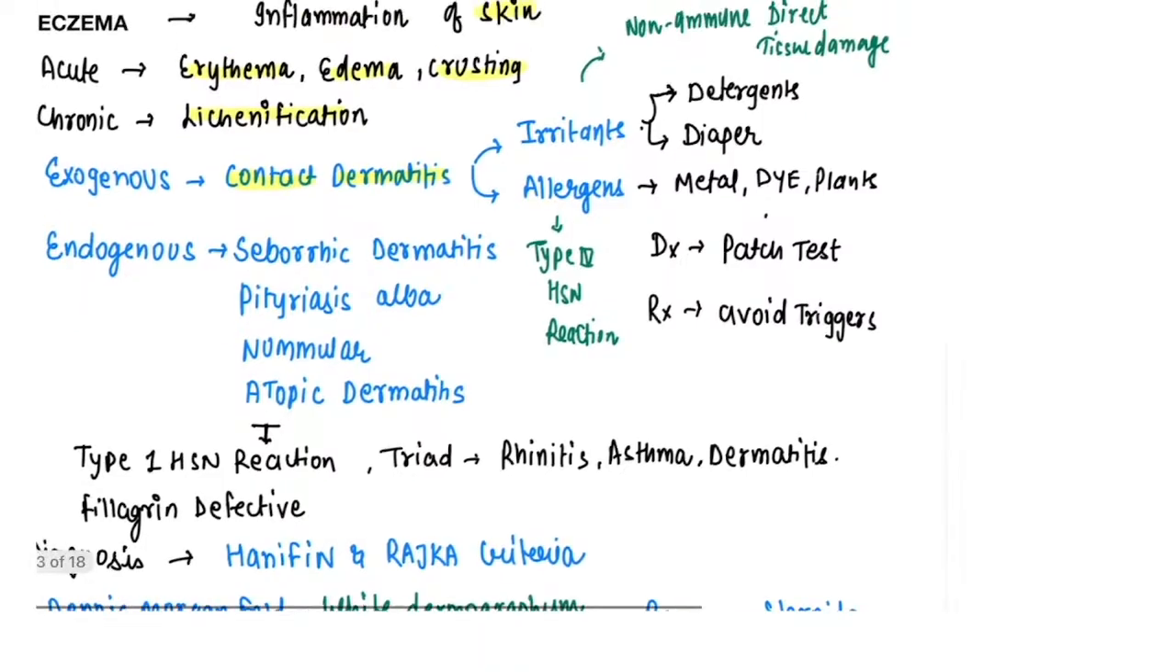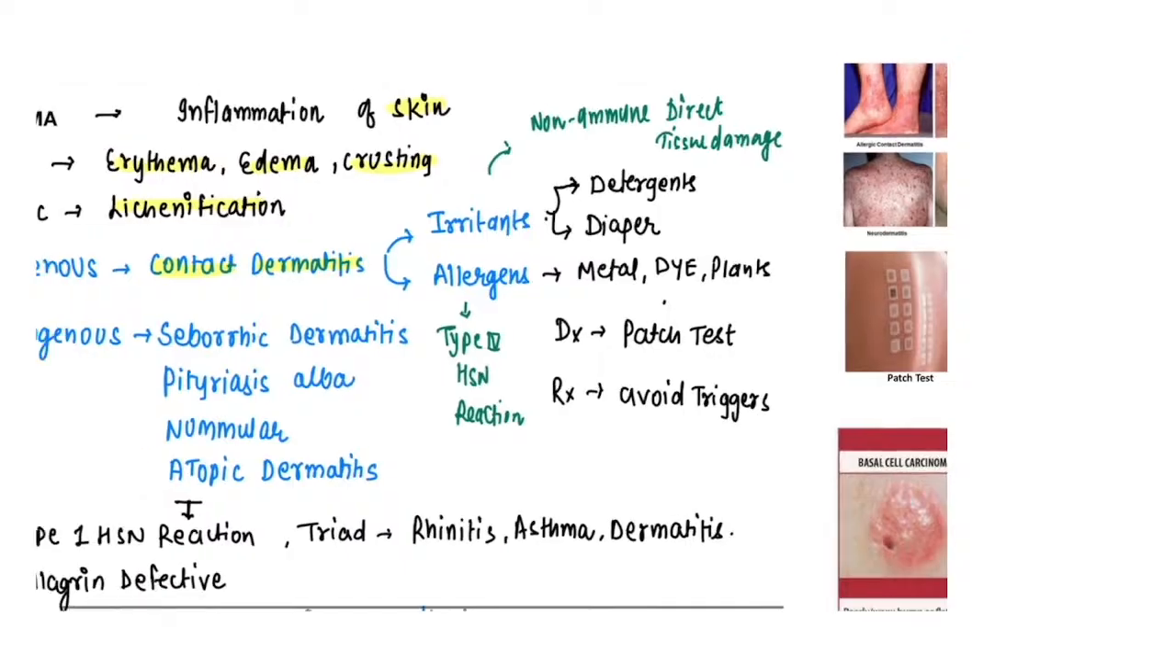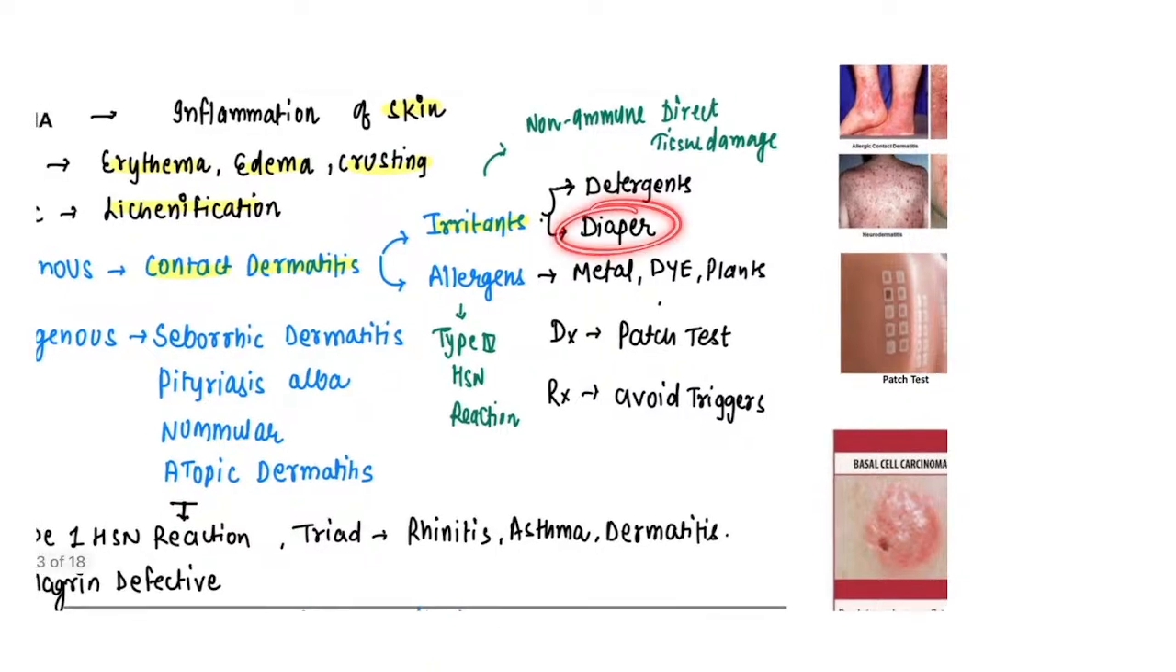This contact dermatitis is divided into two important types. It can be due to irritants. Irritants means it is a non-immune reaction, where direct contact can lead to this. Suppose you are touching detergent and you start to have peeling of the skin. This is irritant contact dermatitis. A diaper can lead to nappy rash in babies, which is also irritant contact dermatitis.